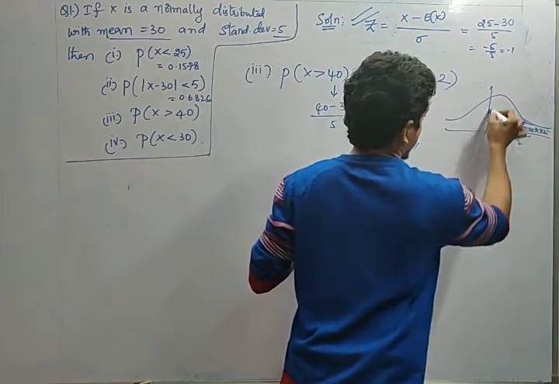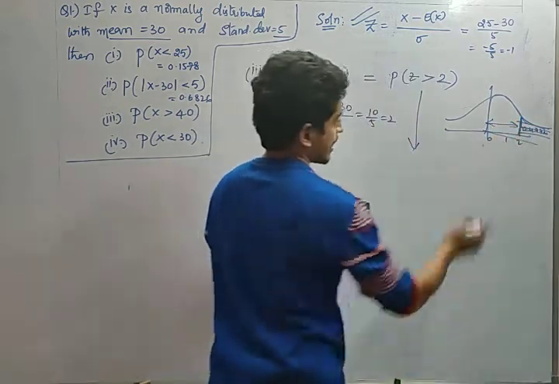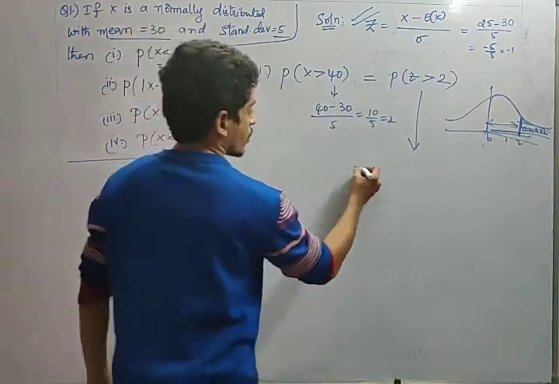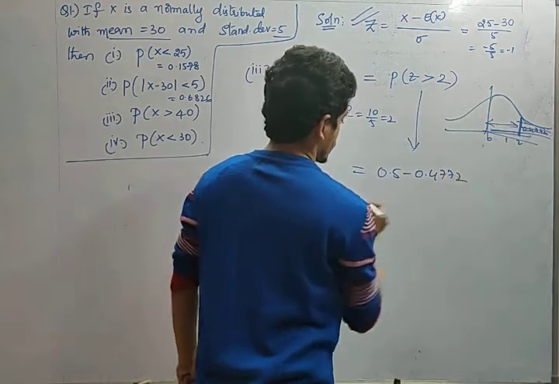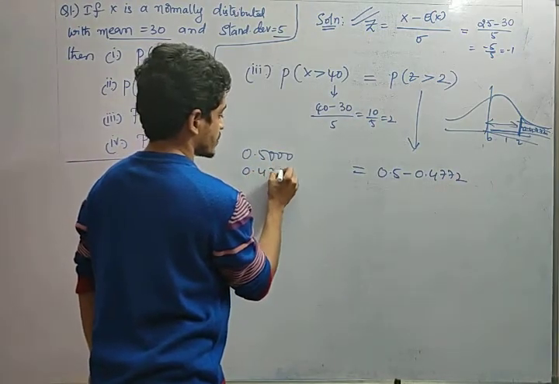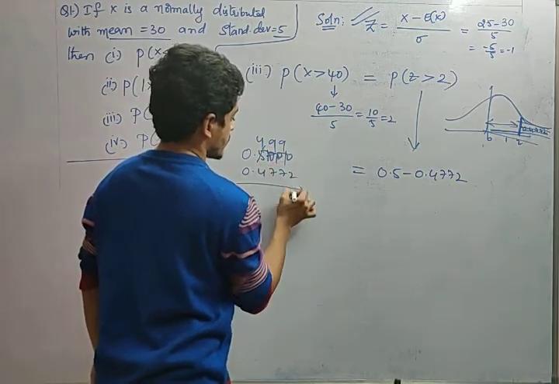So the entire 0.5, I should eliminate this area. Until here 0.4772 is the value. So how can I write it? 0.5 minus 0.4772. It's nothing but 0.5000 minus 0.4772. How can I eliminate?